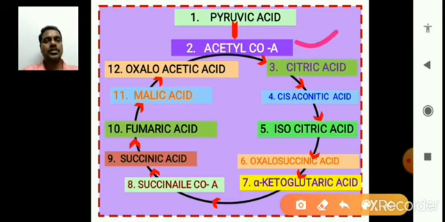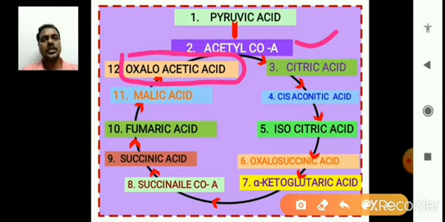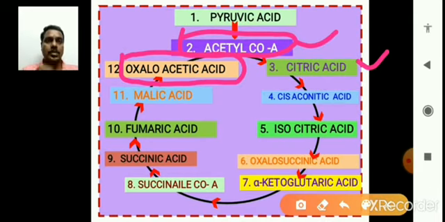Acetyl coenzyme A combines with oxaloacetic acid. Oxaloacetic acid and acetyl coenzyme A bind and form, as the third step, what we call the citric acid cycle. Oxaloacetic acid is already present in the mitochondrial matrix, being formed again and again there.